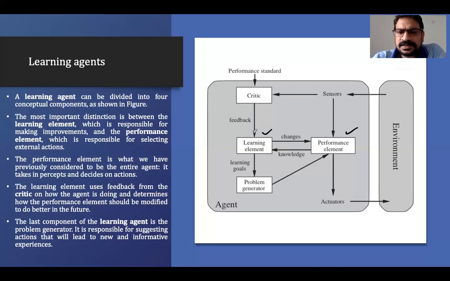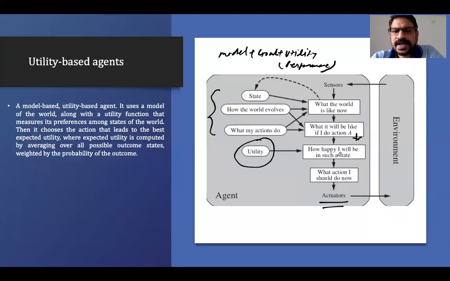It will take the help of the learning agent, take the knowledge, give the knowledge to the learning agent, and whatever changes it will do in the performance element. The performance element is what we have previously considered to be the entire agent. It takes in percepts and decides on an action. So the performance element you consider as the action that it is performing as the agent. Whatever the whole agent is doing is this.